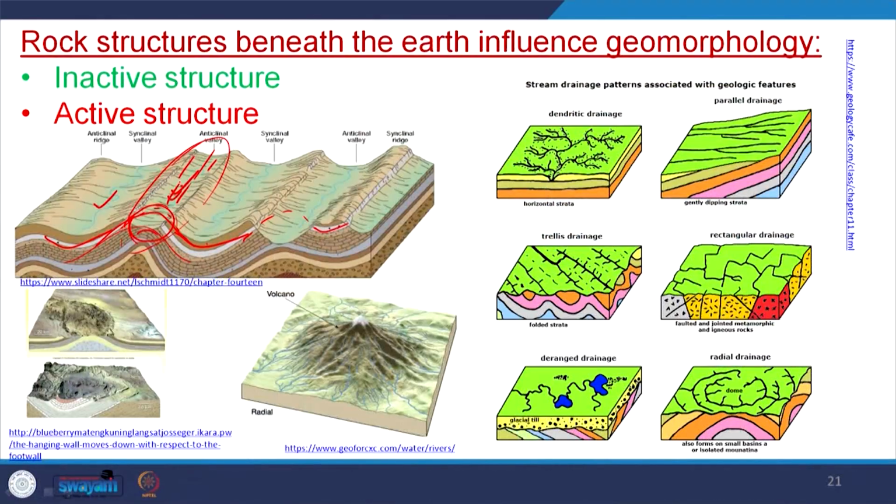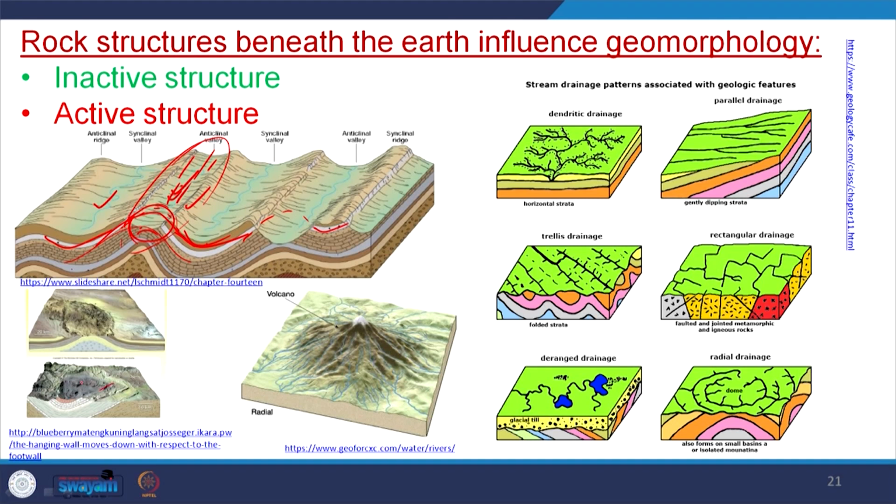If you go to the Precambrians of the Himalayas, or the Precambrians of peninsular India, you will find many such relict structures. So, they are in the subsurface, but they are acting on the superficial processes. Similarly, some of the structures are exposed to the surface. For example, here you see, the valley is exposed, the hill is exposed. Here this is a volcano, exposed to the surface, and the folds are exposed to the surface.